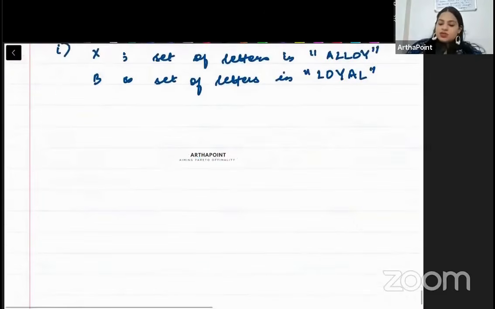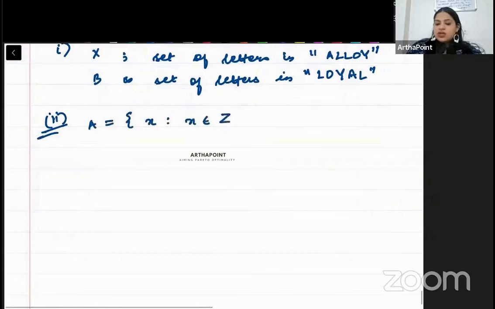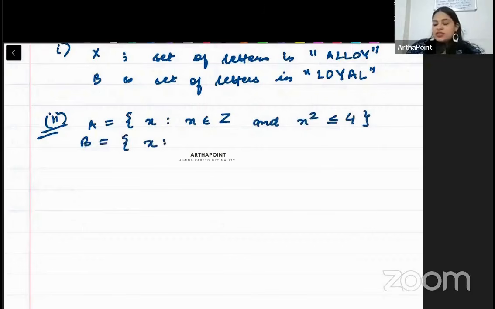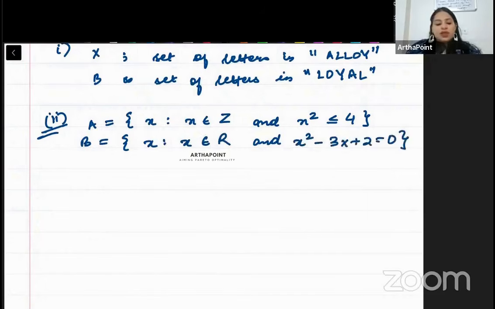Okay, next question likho, second. A is such that n belongs to Z and n square is less than equal to 4. B is such that X is such that X belongs to R and X square minus 3X plus 2 is equal to 0. So you have to tell me whether A and B are equal sets or not.